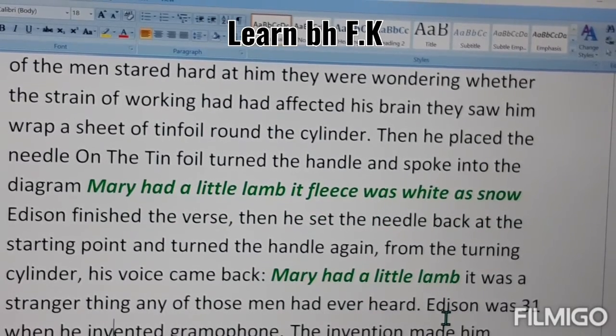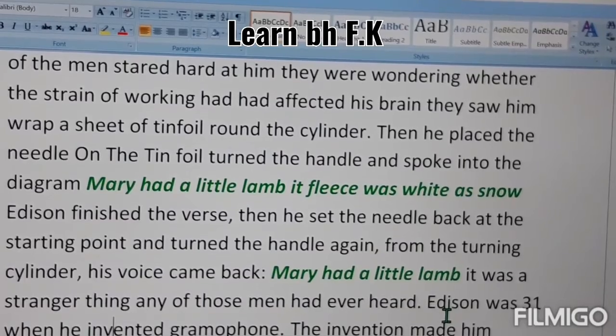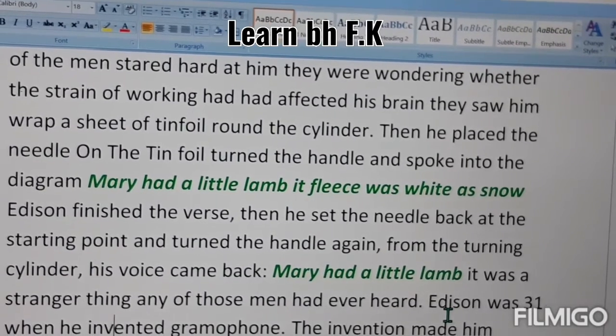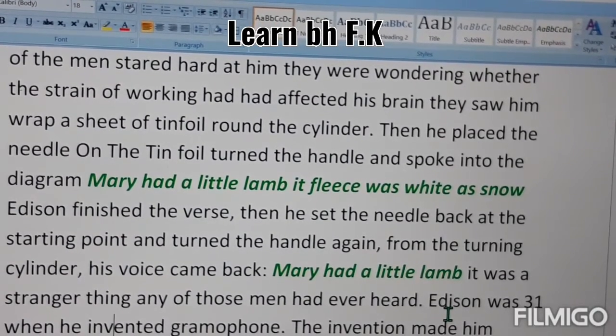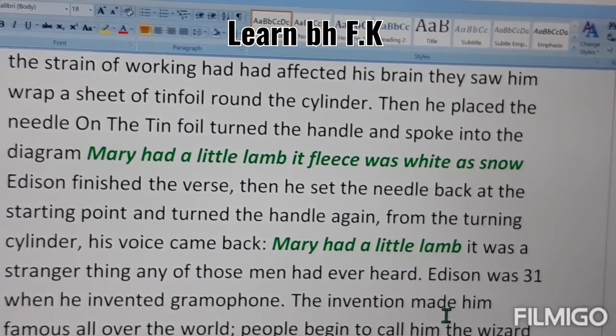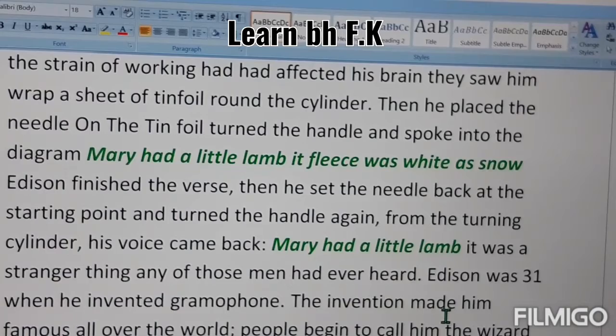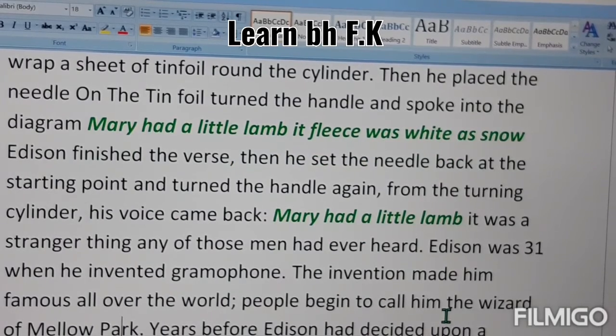None of those men had ever heard about it. Edison was 31 years old when he invented the gramophone. The invention made him famous all over the world. All over the world, people began to call him the Wizard of Menlo Park.